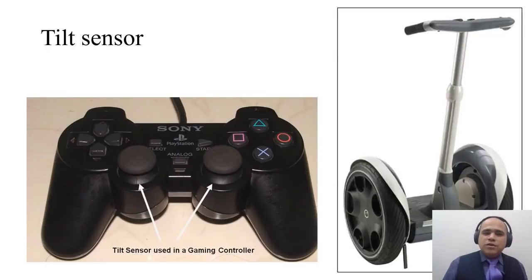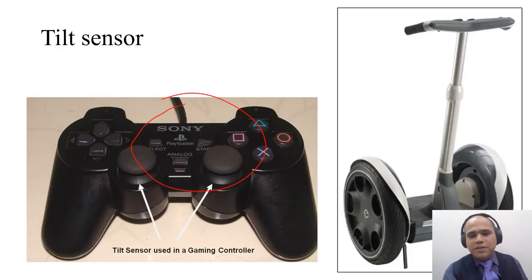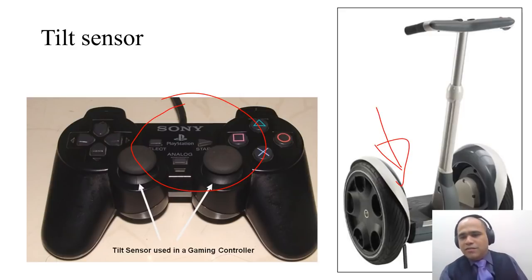Now most of us might have played the new generation PS3, PS4 gaming sticks, and what they have inside is something called a tilt sensor. So when you bend something, it senses. And you might also have heard of the Segway. It's a two-wheel bicycle, but in a different arrangement. Now we will see what this tilt sensor is in the next slide.